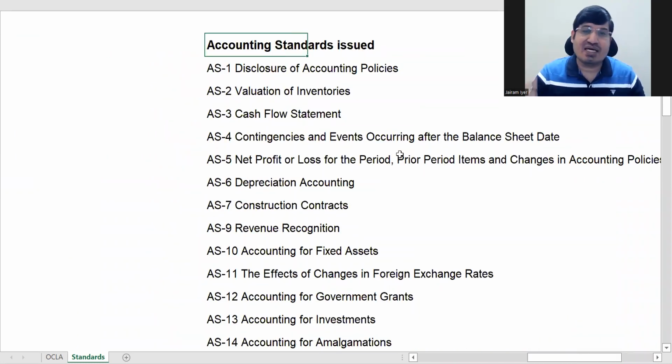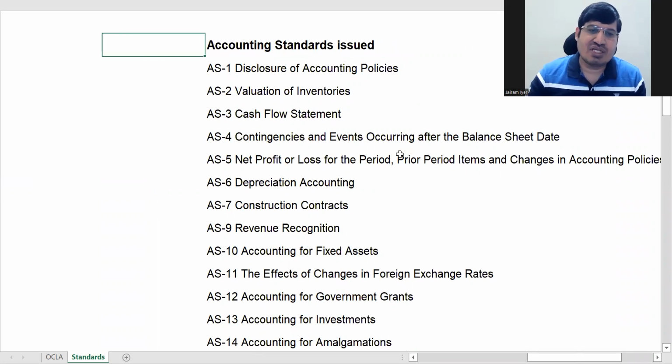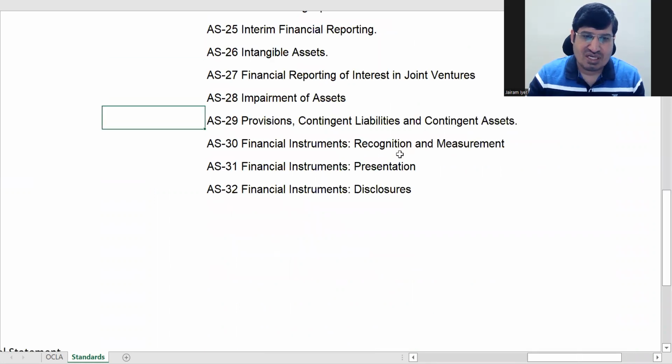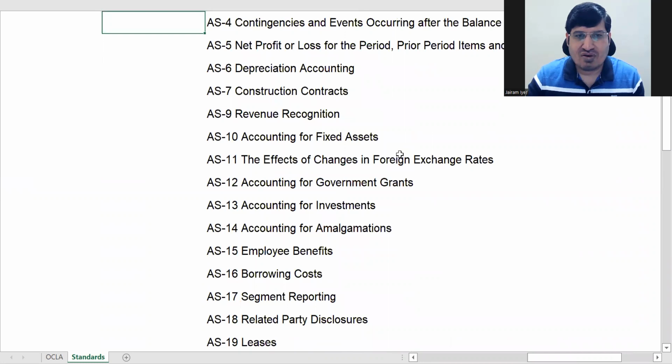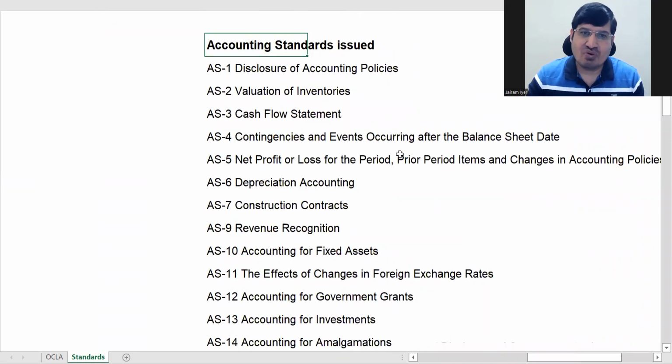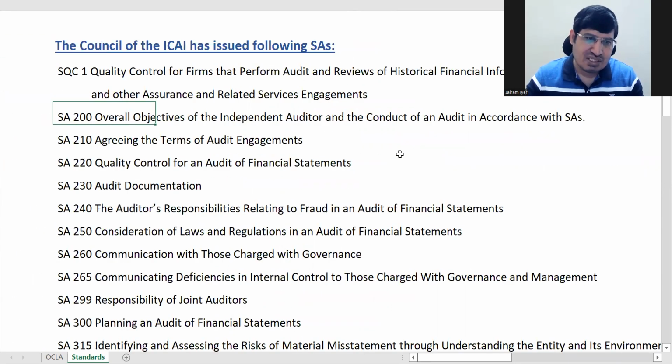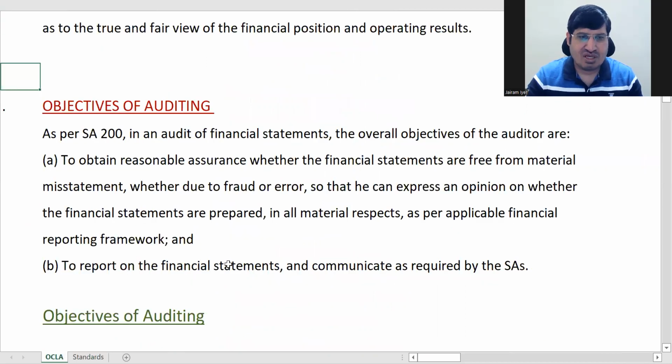So this AS, and you should also know IND AS, okay. I will put the list of IND AS next to this AS also, I'll give you the list. So these accounting standards you should know definitely. If you know, it's good. As such, for your auditing paper you don't require this. For the auditing paper, if you know this, it is more than enough. Okay, so now we are going back here.